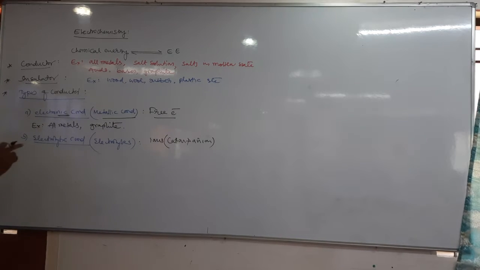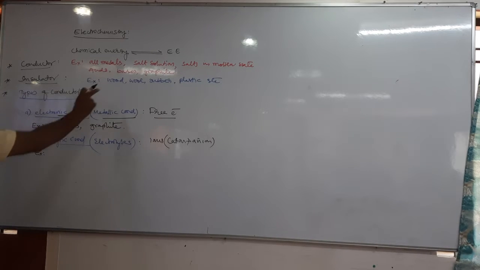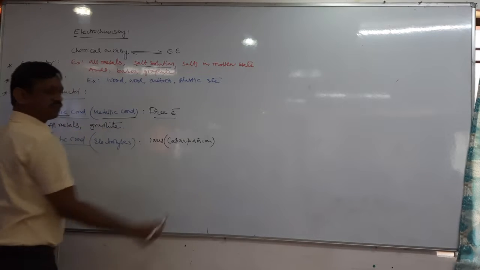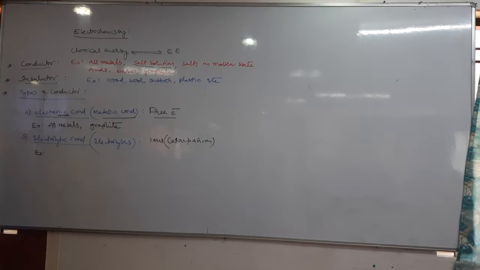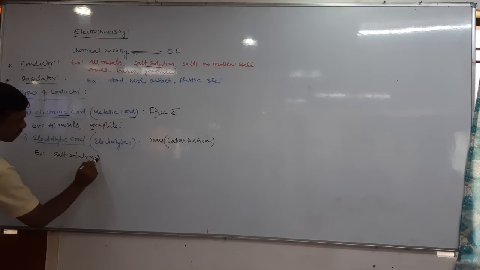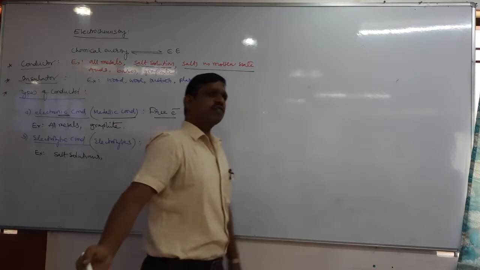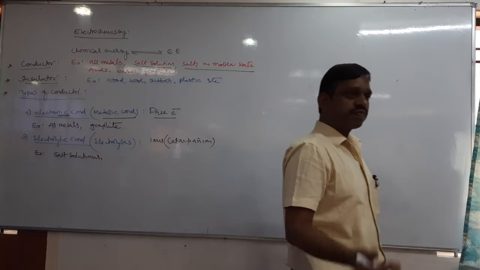Next is the electrolytic conductor. They conduct electric current by the movement of ions. So you can take salt solutions like NaCl, KCl, MgCl2; whatever salt you take in aqueous medium, they conduct electric current. Therefore, all the salt solutions, and even salts in molten state. What is the meaning of salts in molten, or fused, state?